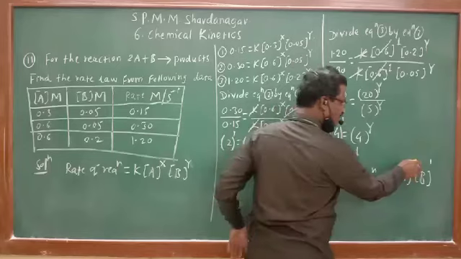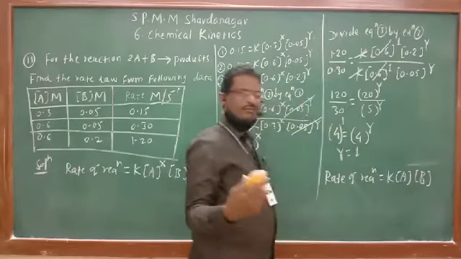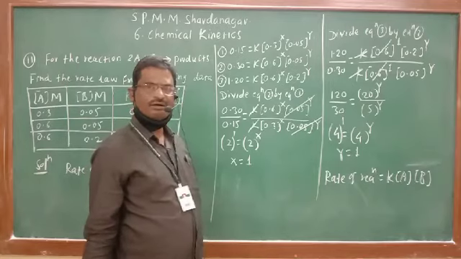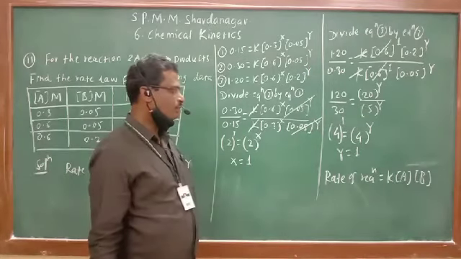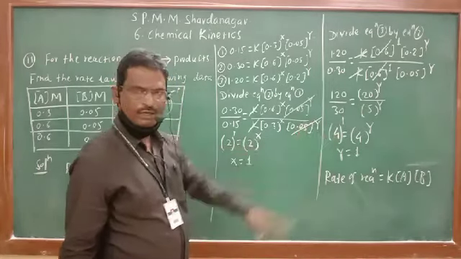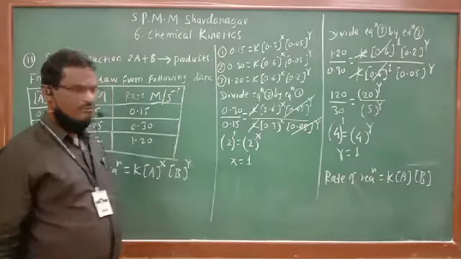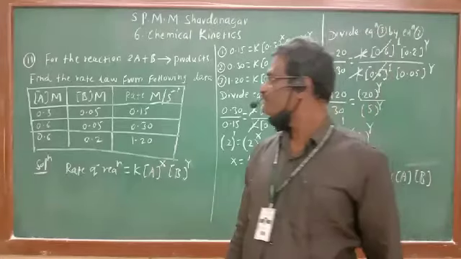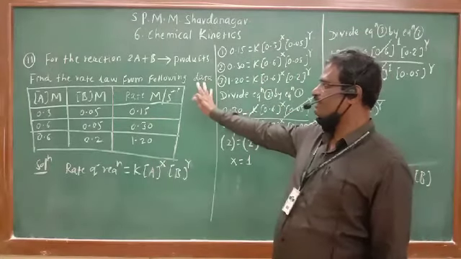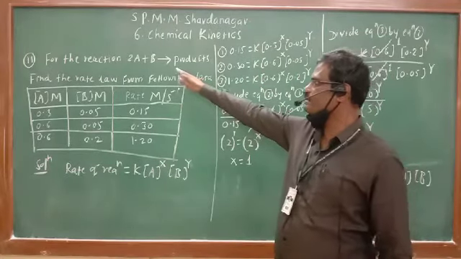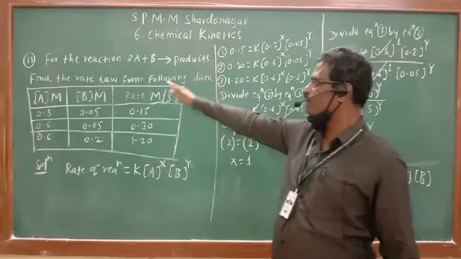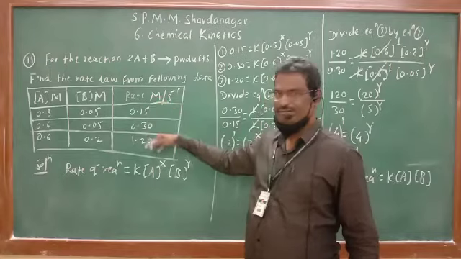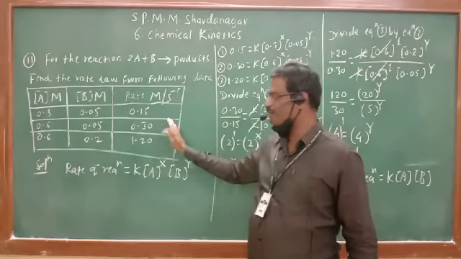Since this is 1, it may or may not be written; as there is 1, it is not necessary even to write the 1 and 1. So that is the solution for this problem. This is how problem number 11 can be solved. For the reaction 2A plus B giving product, find the rate law from the following data. Here 3 experiments are performed, 3 data are obtained.